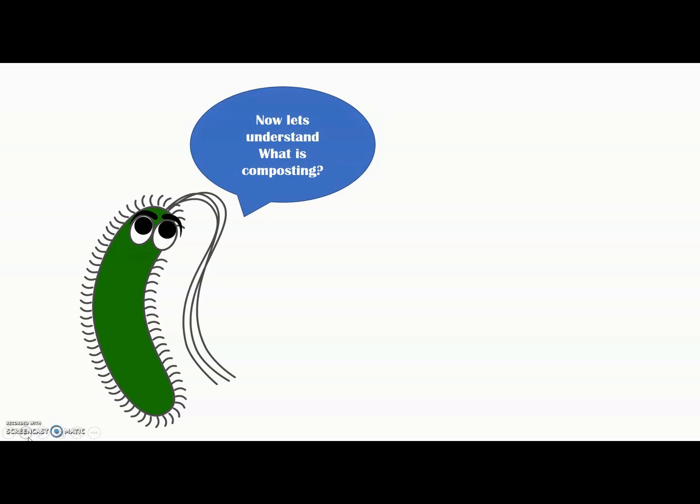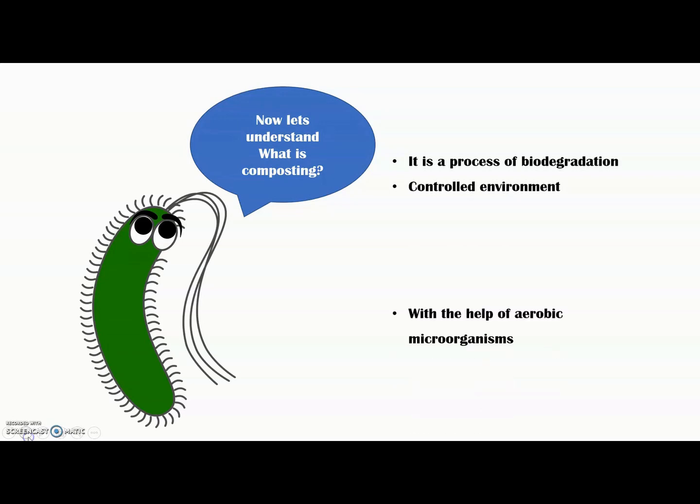Now let's understand what is composting. If you are generating wet waste at your house, no need to give it to the municipality. We can prepare a compost at our own house without any expert's advice because it is a natural process, right? It's just like biodegradation. Microorganisms are acting upon your wet waste and converting it into a manure. But we are just doing it in a controlled environment.